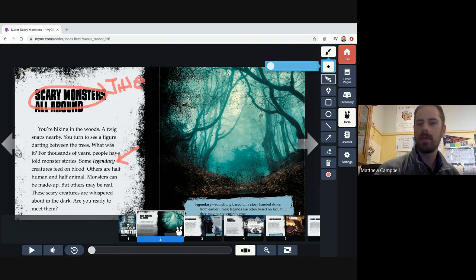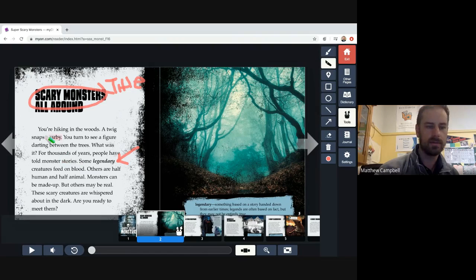All right. The other things I can do, I can highlight in here. This is going to highlight in whatever color you have selected on here. I'm going to highlight in green. You're hiking in the woods. All right. So this is not a chance to color and draw and play. This is a chance to use the tools with purpose. So we'll talk more about that at another time.